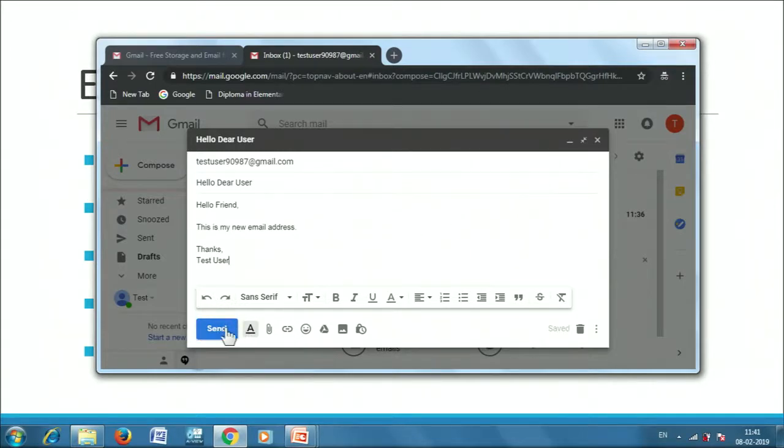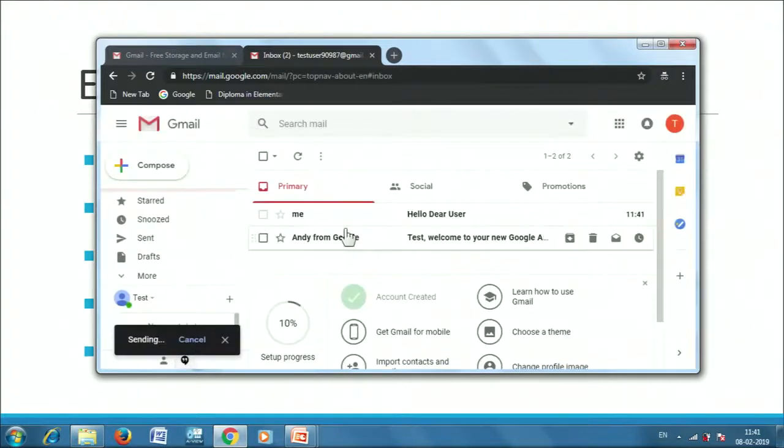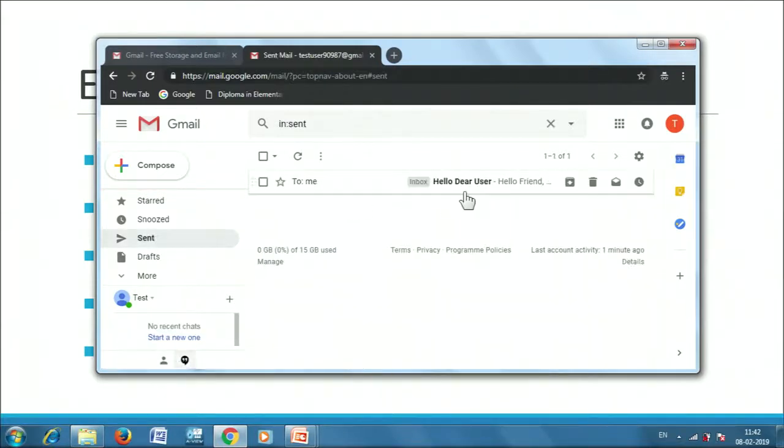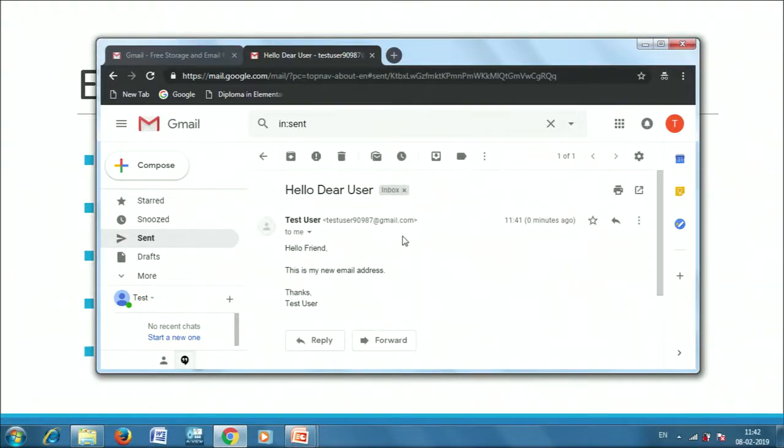Then depending on the service provider, you will see somewhere this send button would be available, and as soon as you send this email, the user would receive this email. We have sent this email to ourselves, so see in the inbox also this email is available. Had it been sent to somebody else, we would not be able to see it in the inbox. It would have been only available in the sent items. So now because we have sent it to our own email address, it is available both in the inbox and the sent items. This is how the email would look in the sent items.